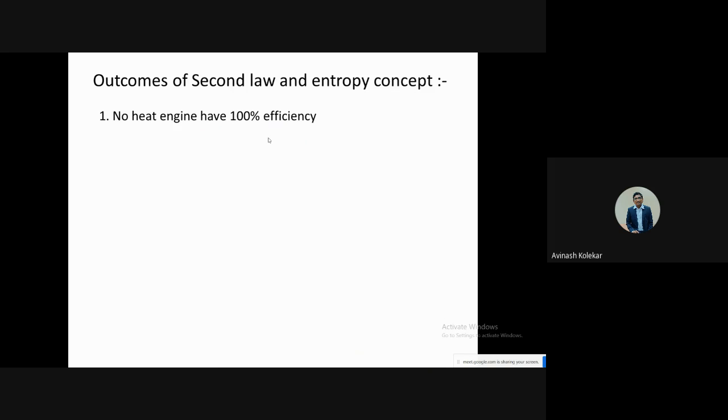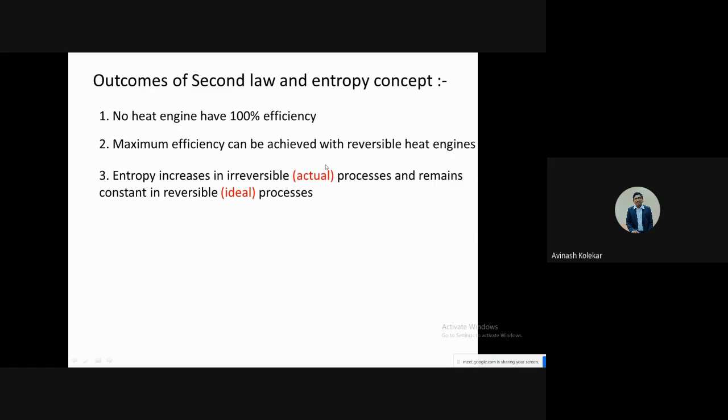Now, here you can conclude, as an outcome of the second law of thermodynamics, that no heat engine has 100% efficiency. Maximum efficiency can be achieved with reversible heat engines, and entropy increases in irreversible processes and remains constant in reversible processes. Now, the fourth point you can write: the more the entropy change, the more the deviation from the ideal conditions.